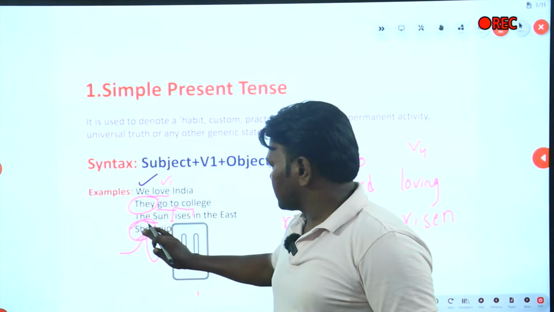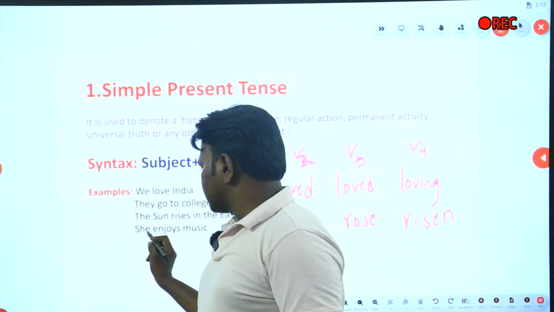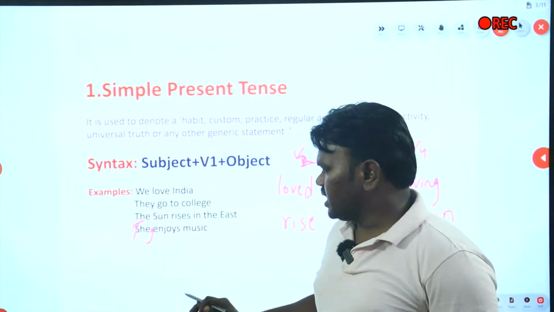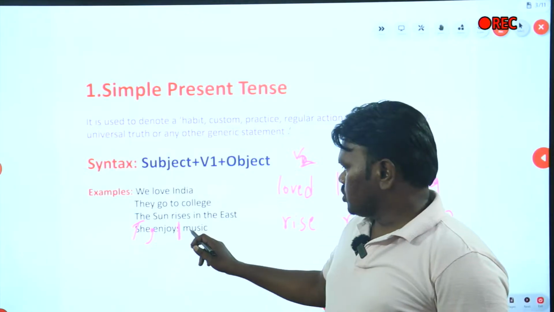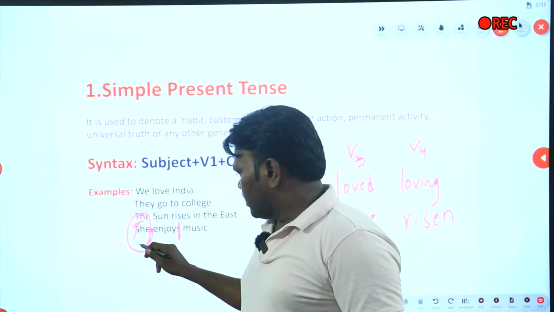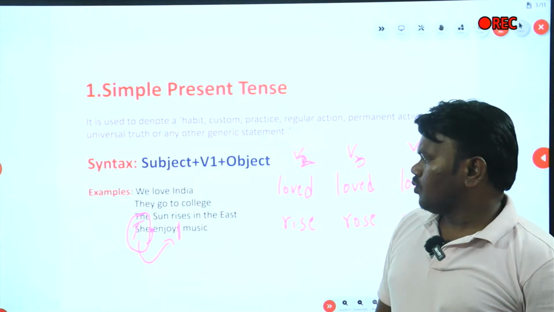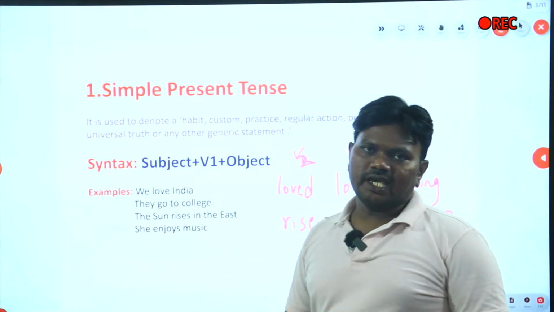You must know this basic difference. If I say they instead of she, then it should be they enjoy music. They is plural, so you need to use enjoy as the verb. She enjoys the music or they enjoy the music.